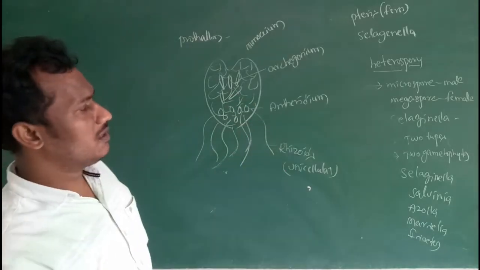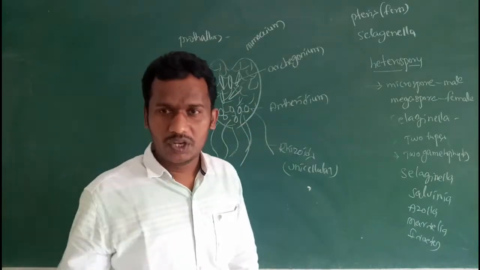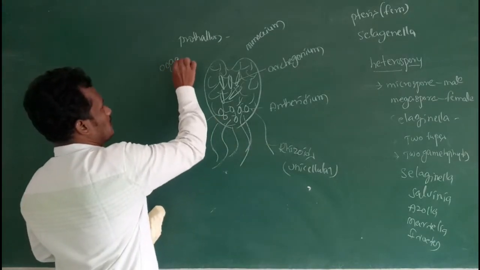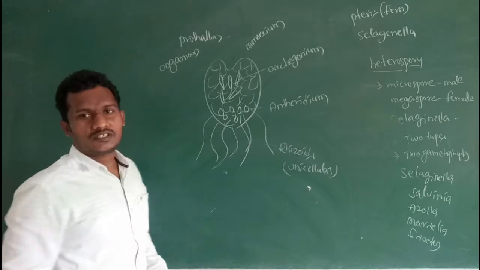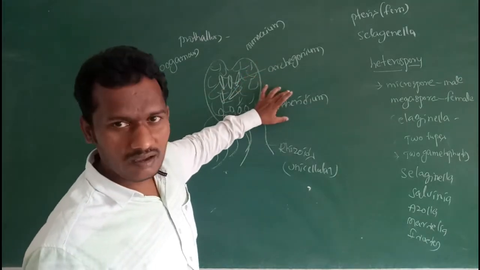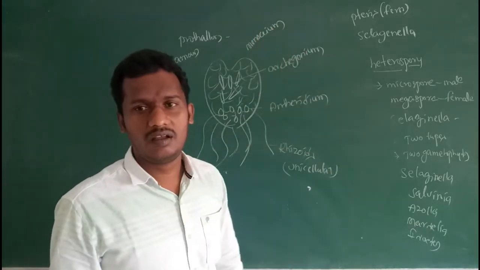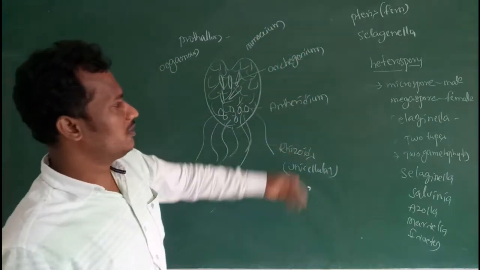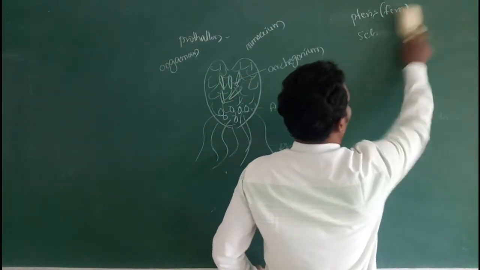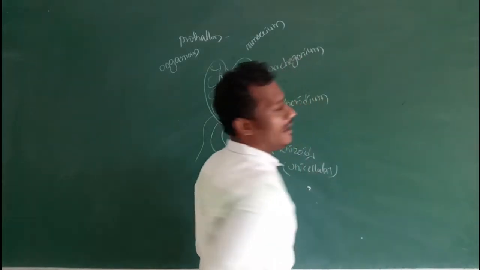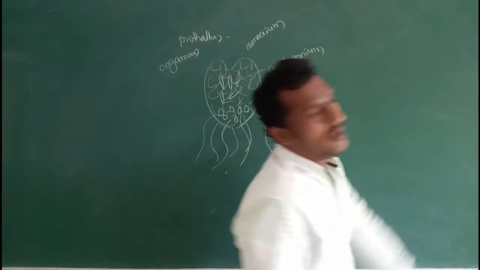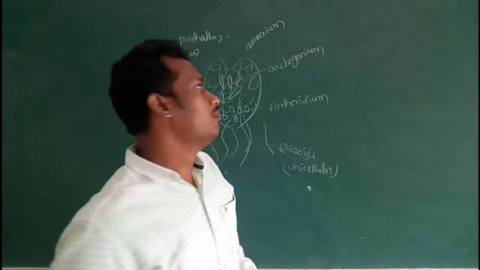Then sexual reproduction of pteridophytes is by producing sex organs, that means oogamous type of sexual reproduction, by the development of the male sex organ antheridium and the female sex organ archegonium. First coming to the antheridium: the antheridium is generally hemispherical or globose in shape.